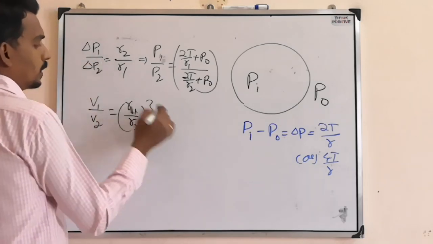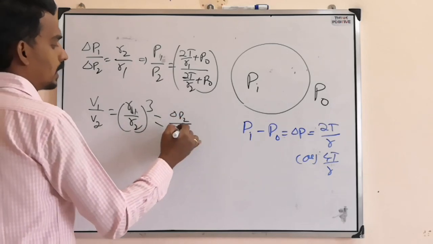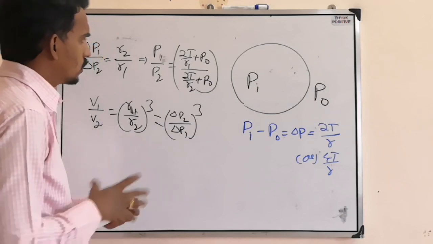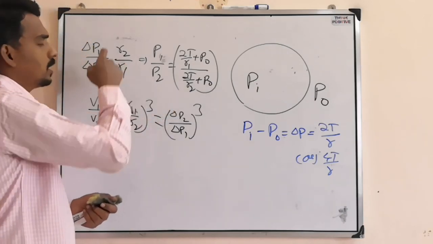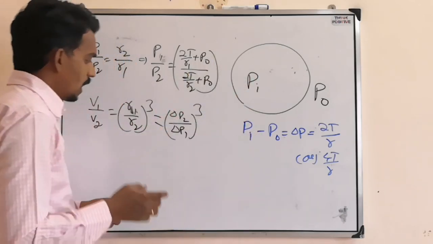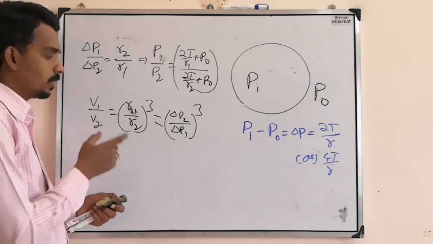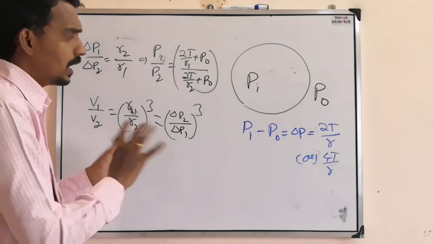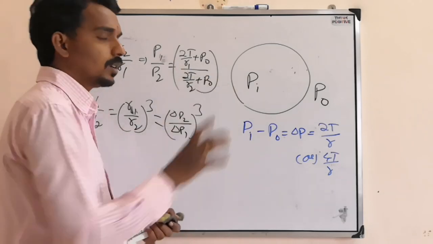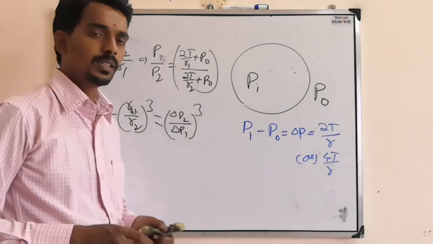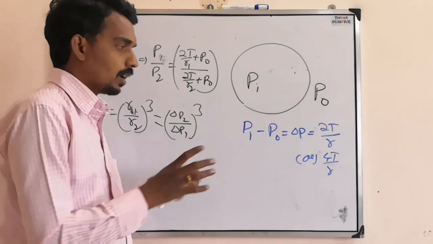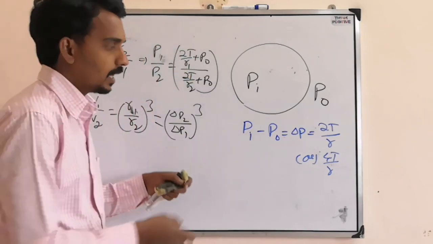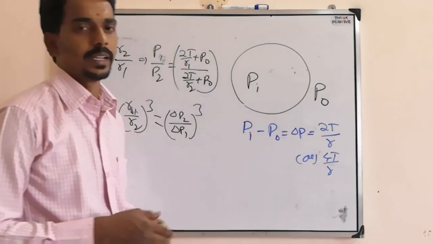So R1 by R2 is delta P2 by delta P1, reversed, whole cube. So they can ask you the comparison between excess pressure in drops or bubbles, or the comparison between volumes and excess pressure or radius, anything. They'll ask you to compare two different bubbles or two different drops regarding inside pressure, excess pressure, and how it is related to the radius.